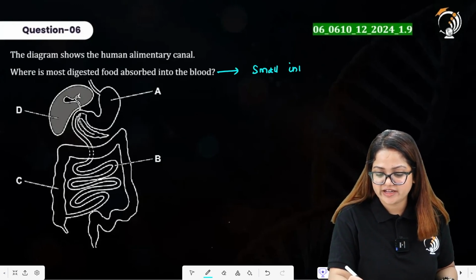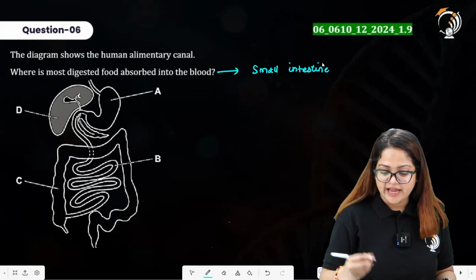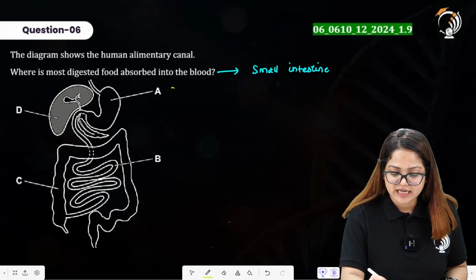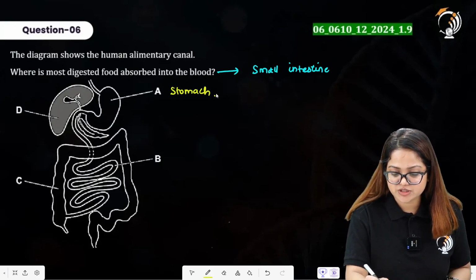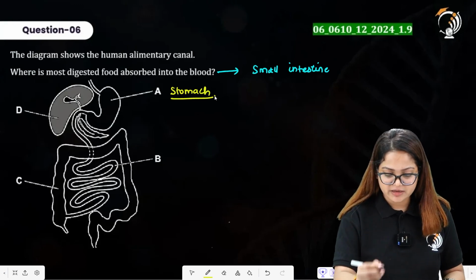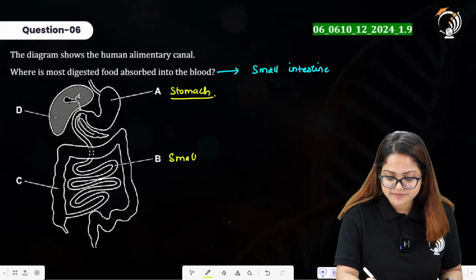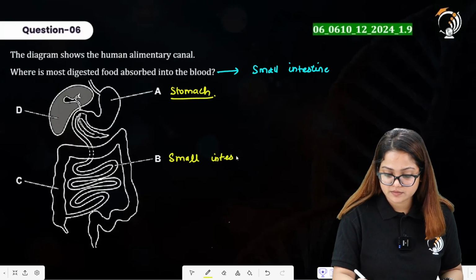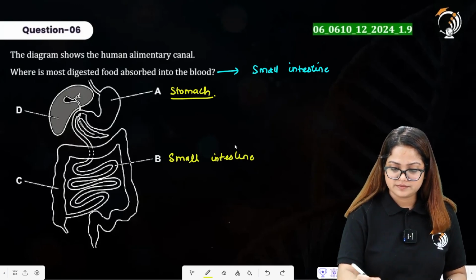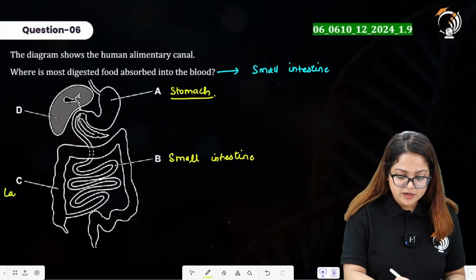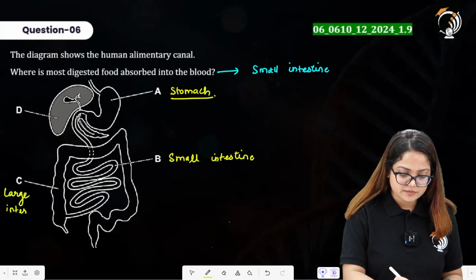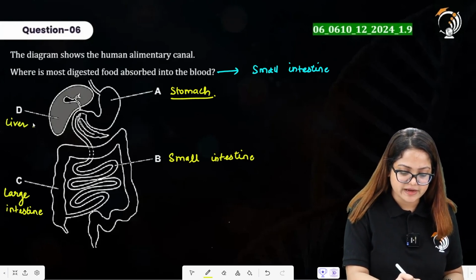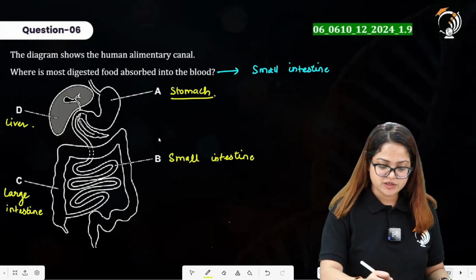So we have to identify the small intestine in this diagram, and to do that we first label the markings. A represents the region in which gastric juice is present, so A is the stomach, B is the small intestine, C is a part of the large intestine, D is an organ that produces bile, that is the liver. So the option here is B.